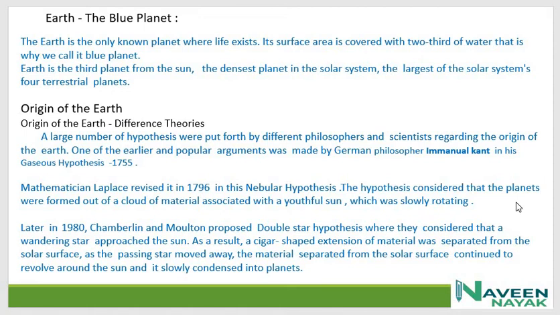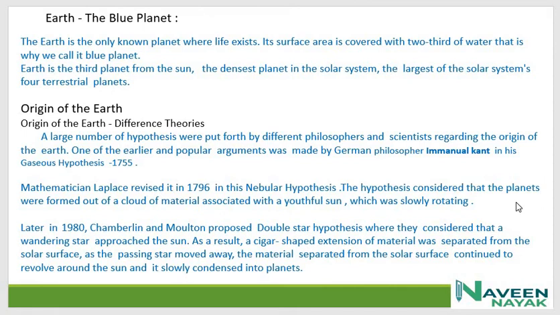Later in 1980, Chamberlain and Moulton proposed the double star hypothesis, where they considered that a wandering star approached the sun. As a result, a cigar-shaped extension of material was separated from the solar surface. As the passing star moved away, the material separated from the solar surface continued to revolve around the sun, and it slowly condensed into planets.